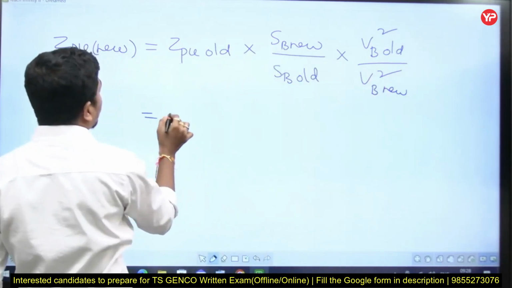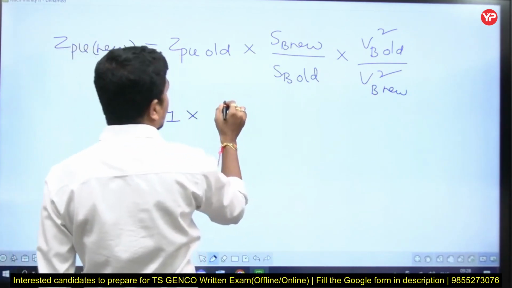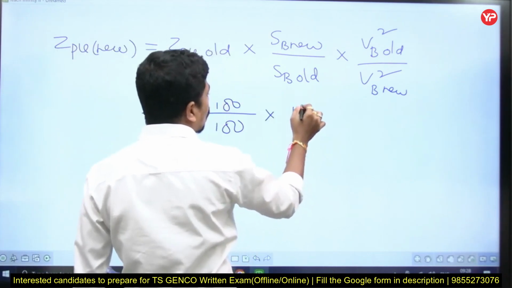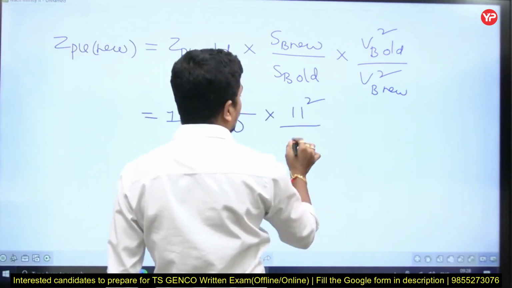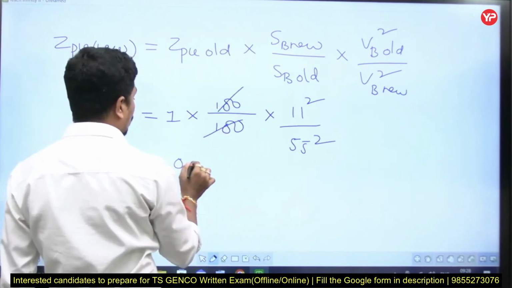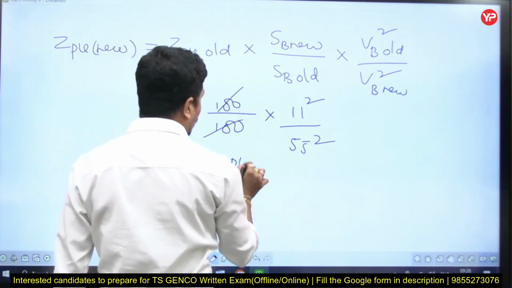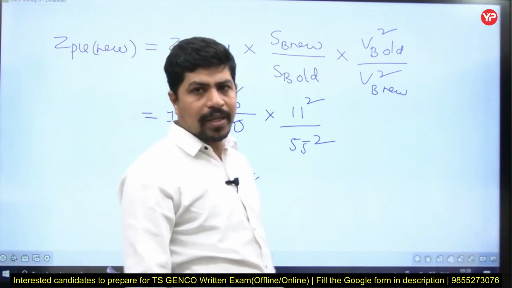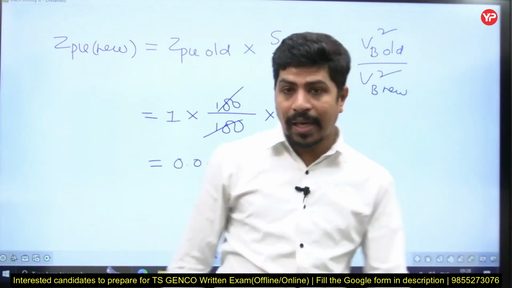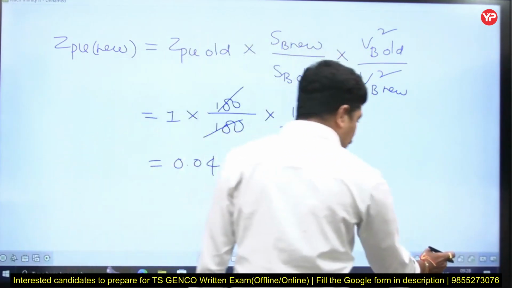Now Z per unit old is given 1, S base new is 100, S base old is also 100, V base old is 11 square, V base new is 55 square. So that is equal to 0.04 per unit.